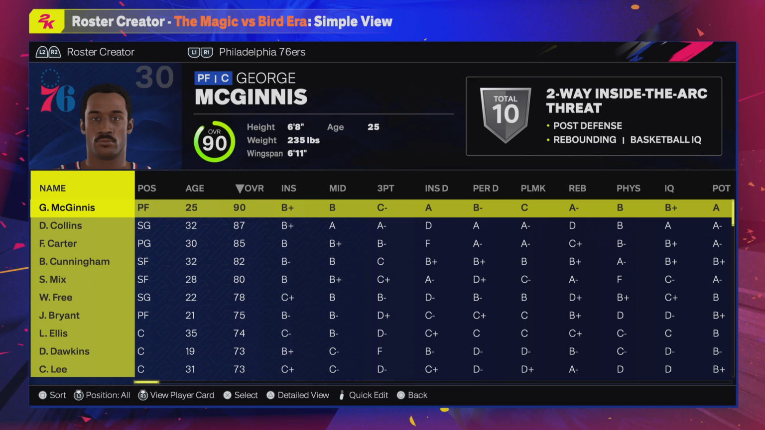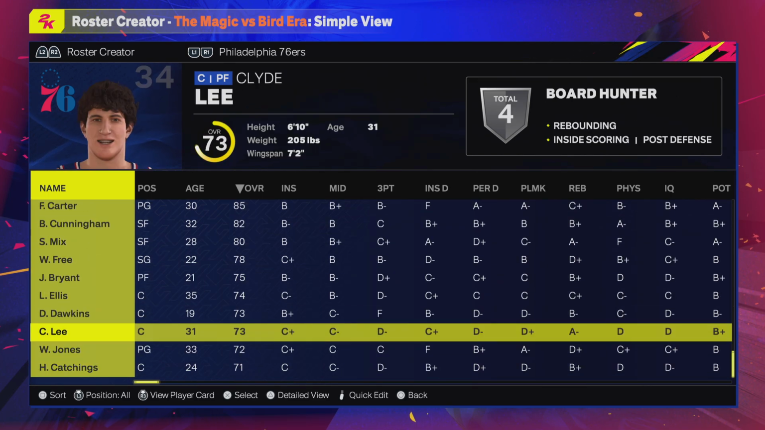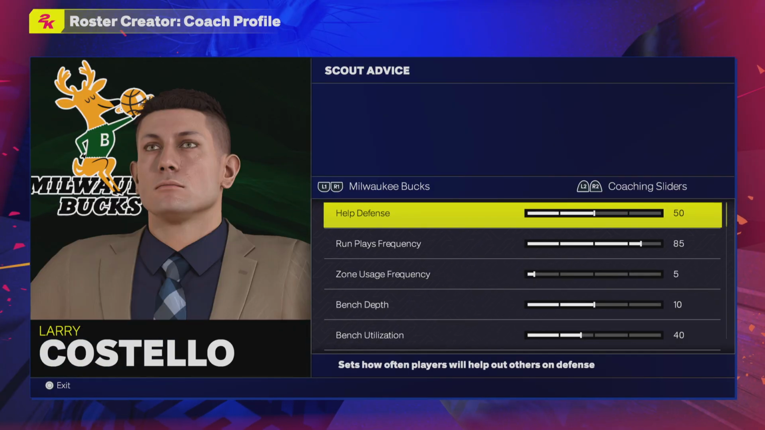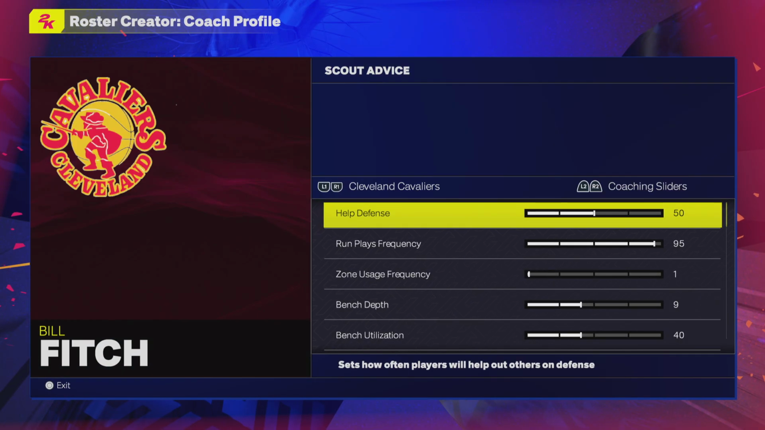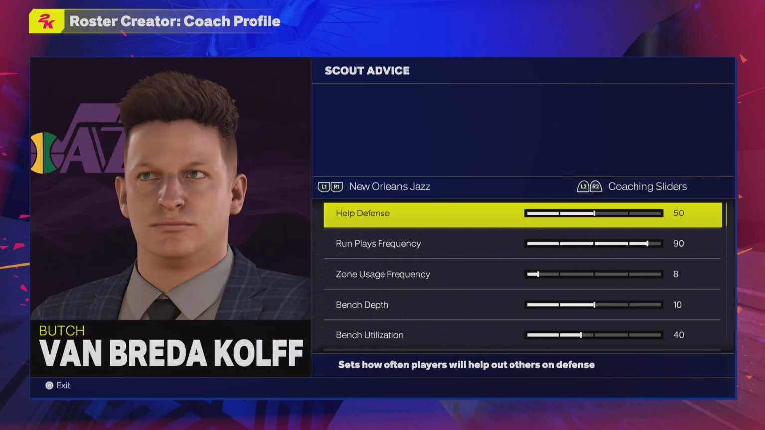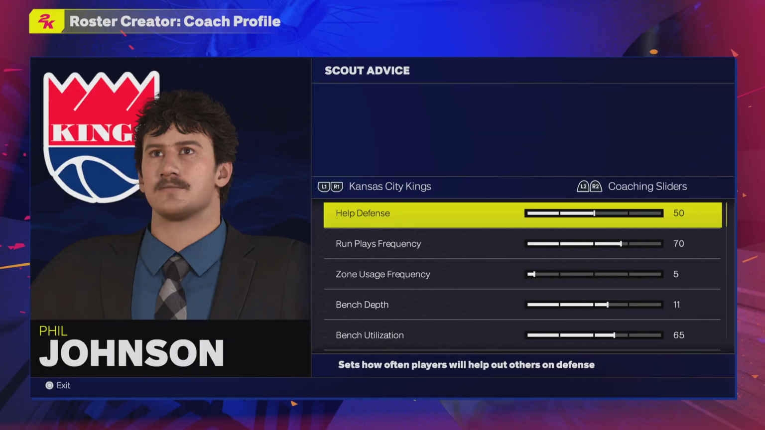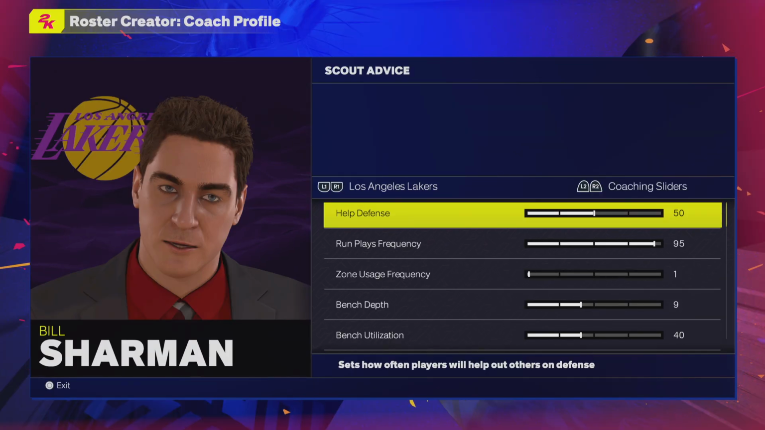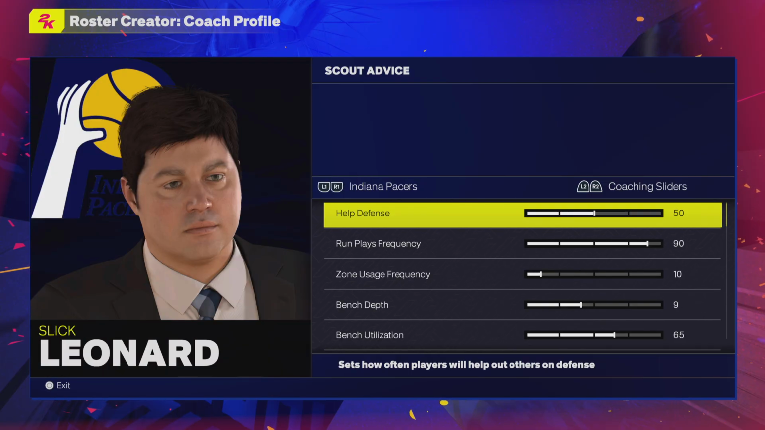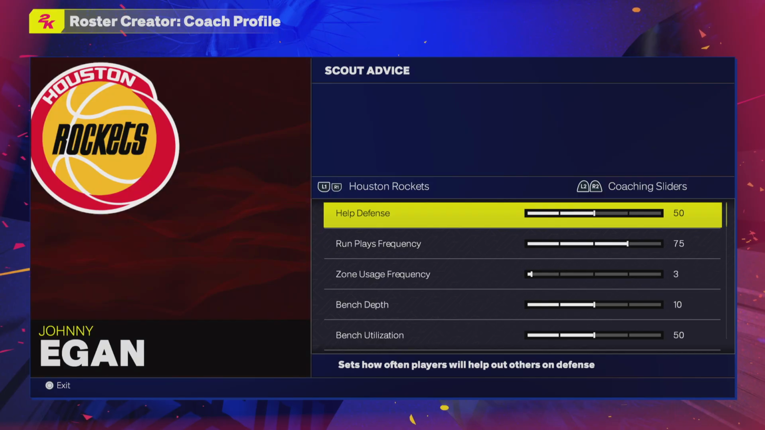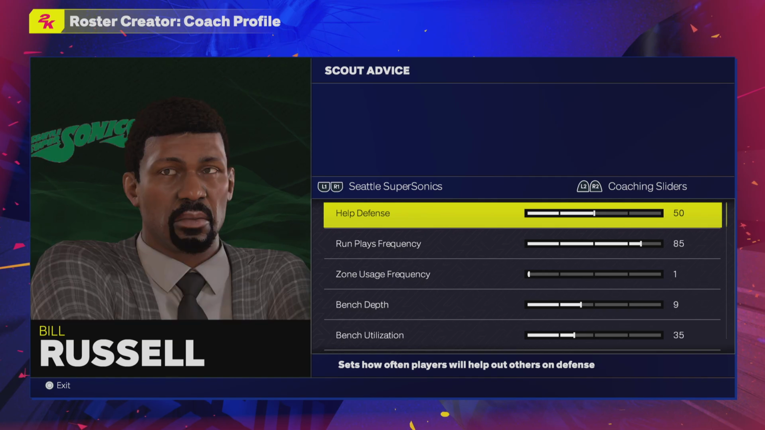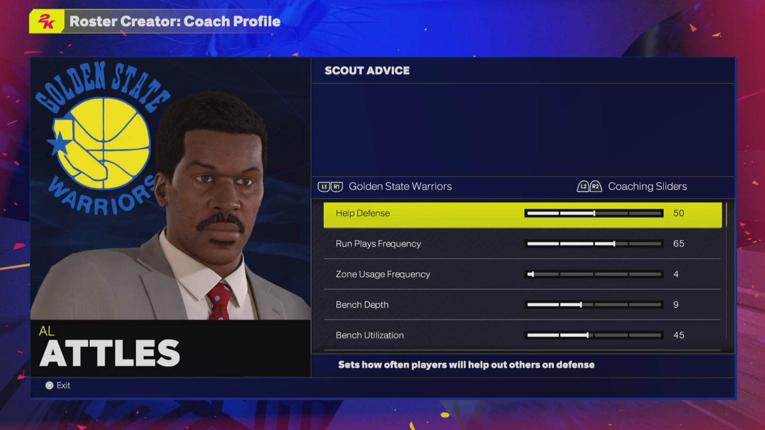Showing off the roster, you have complete rosters here. I added, like I said, the coaches. You've got Gene Shue, Larry Costello, Casey Jones, Dick Motta, Bill Fitch, Tommy Heinsohn, Jack Ramsay, Cotton Fitzsimmons, Butch van Breda Kolff, Phil Johnson, Red Holzman, Bill Sharman, Rod Thorn, Kevin Loughery, Larry Brown, Slick Leonard, Ray Scott, Johnny Egan, Bob Bass, John McLeod, Bill Russell, Lenny Wilkens, and of course Al Attles.